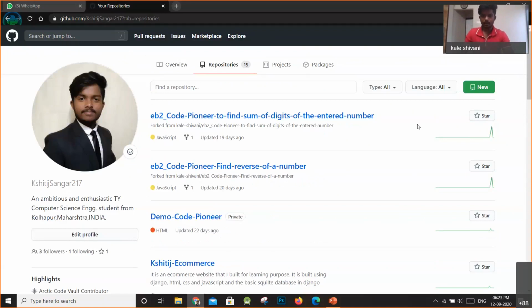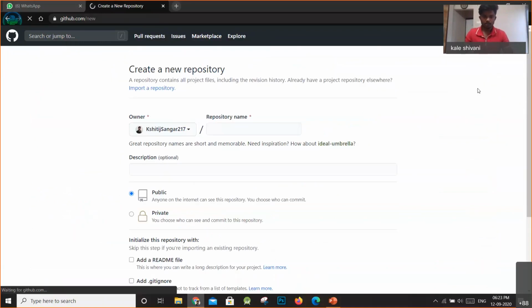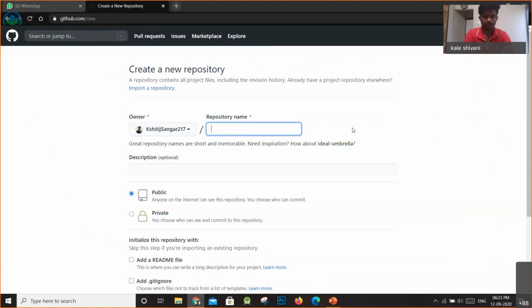So let's start how to build that. Okay. So once you have created your repository, you will see this new button. It will allow you to create a new repository. So I've created a new repository. I will just give the name, demo virtual lab. Okay. So there are two options for your repository.